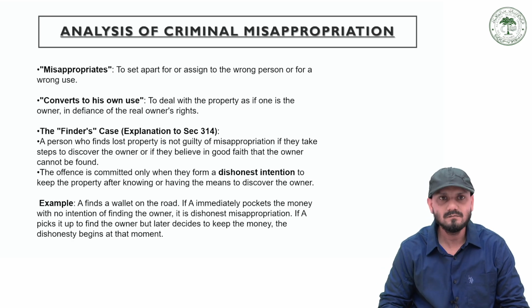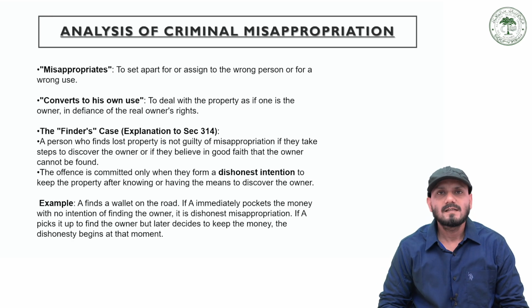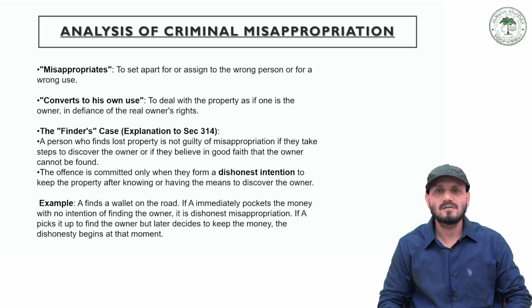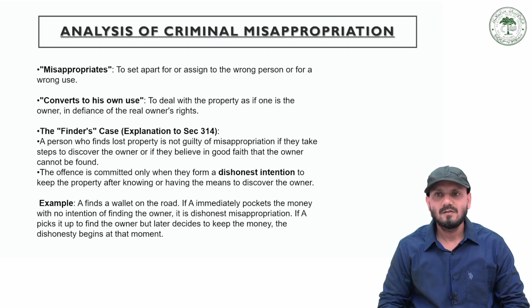So for an offence under this section, it is not necessary that the property should be taken with dishonest intention. The possession of the property may come innocently, and then by subsequent change of intention, the retaining of that property becomes wrongful. There must be actual conversion of the thing misappropriated to the accused's own use. Mere retaining of an article found does not amount to criminal misappropriation.